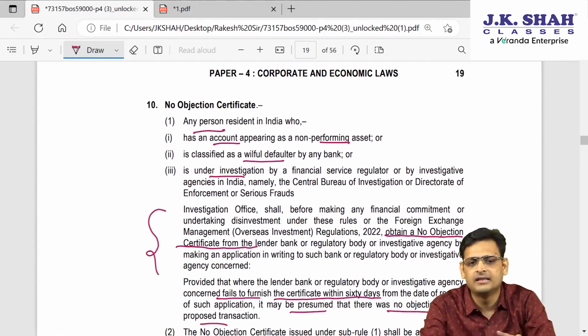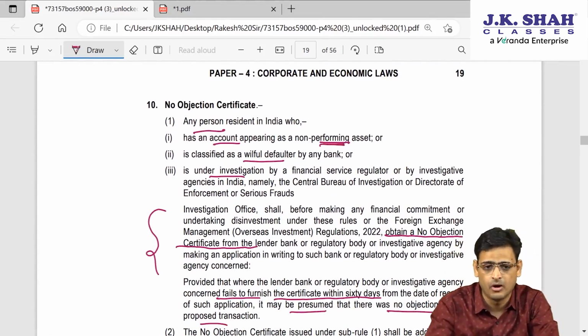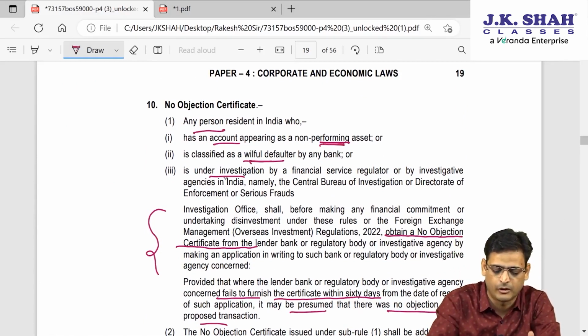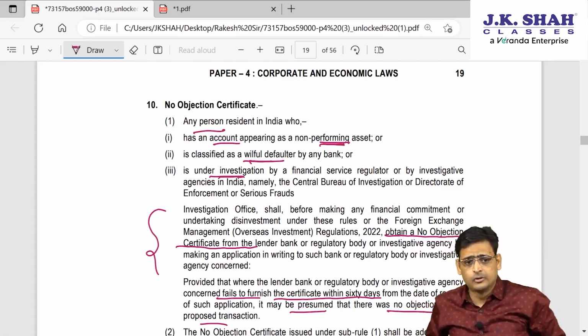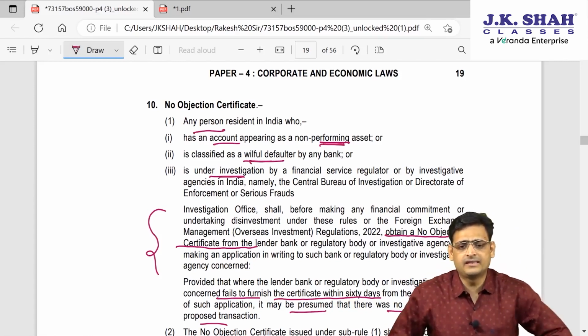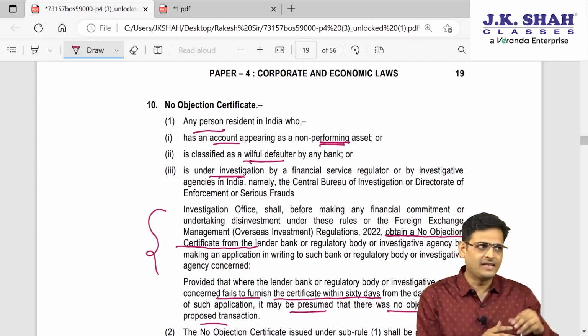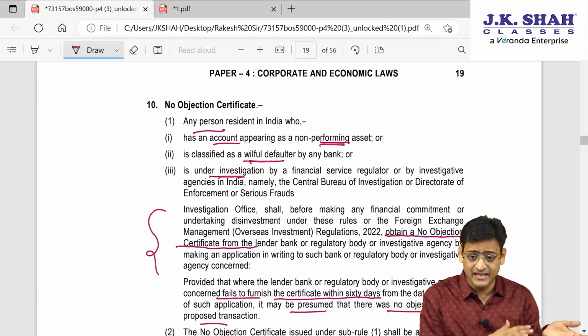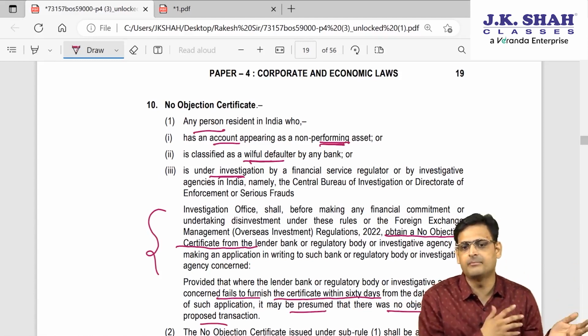Now if any person whose name is appearing as an NPA, or who is a willful defaulter, or who is under investigation. Please understand, let's say an Indian party, X Limited, has taken a loan from some bank in India and has not repaid that money to the Indian bank.